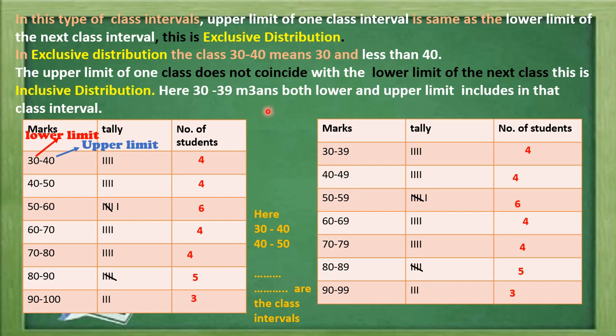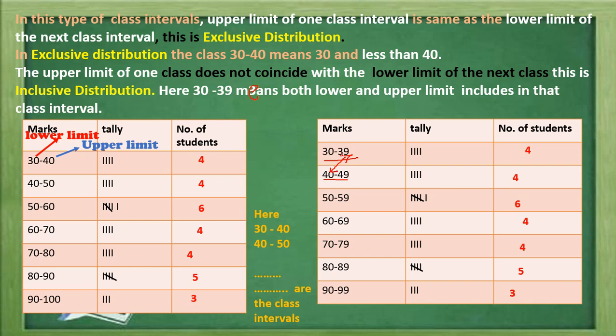30 to 39 means both the lower and upper limit are included in this class, as in the previous example when we were drawing the tally marks. If 30 to 39 is written, and then 40 to 49, the upper limit and the lower limit are not matching. So this is the inclusive distribution, and it contains all values from 30 to 39.